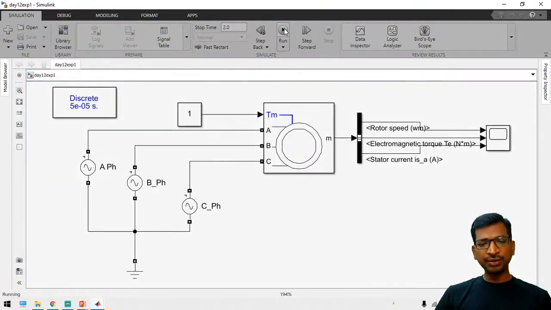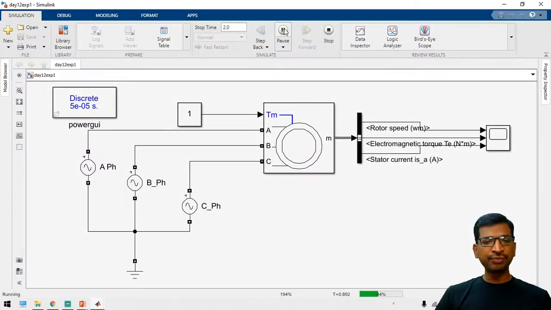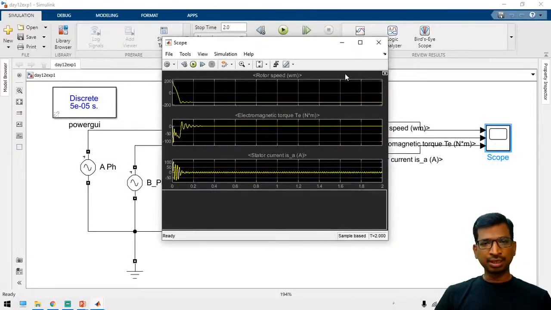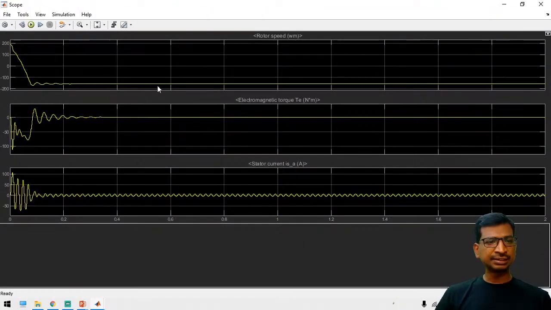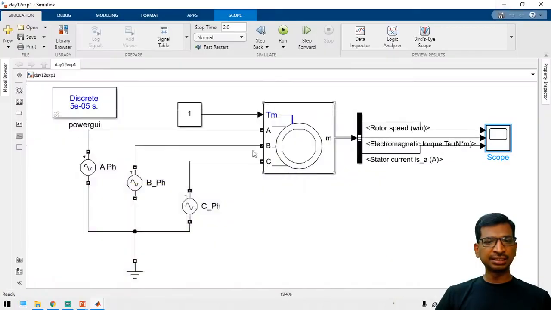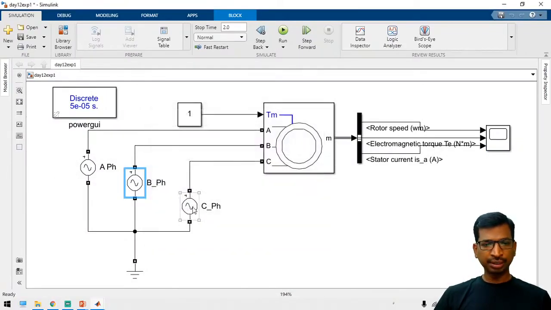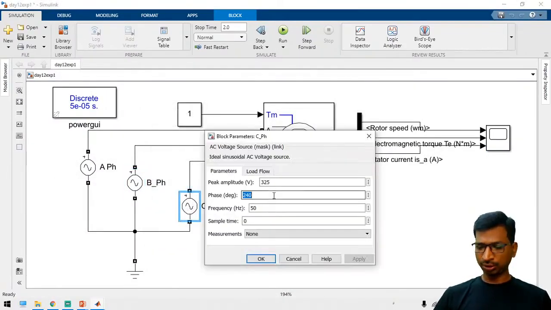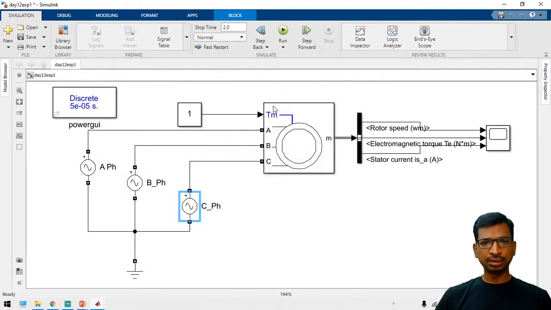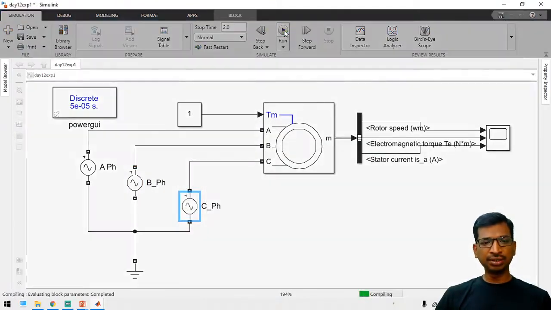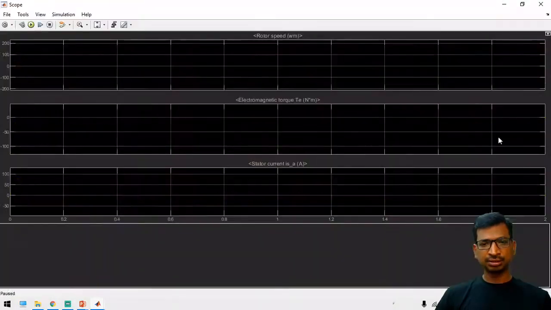Now we are going to verify whether the motor is running perfectly for the ideal 3-phase input. Yeah, the speed is in the reverse direction. In that case, you can change the phase angles to -120 and 120. If you apply that, then you can get the correct direction.